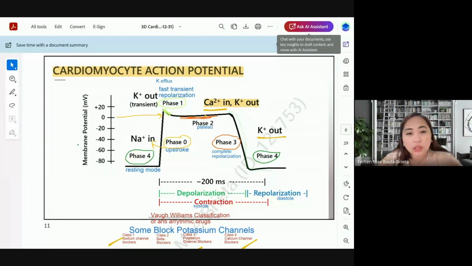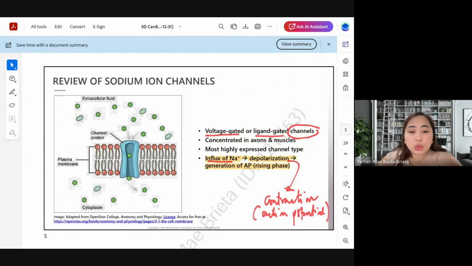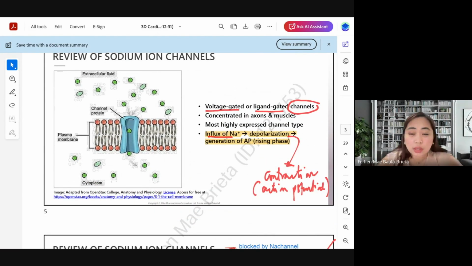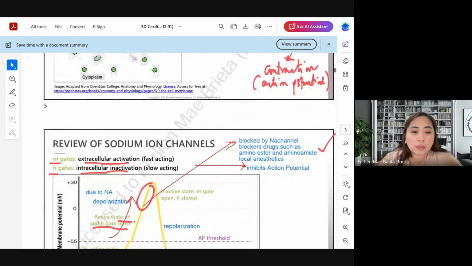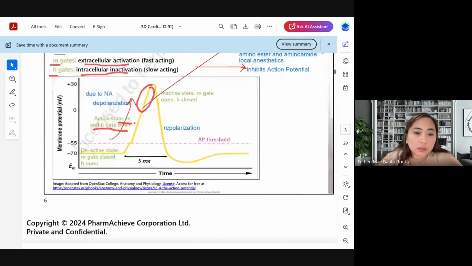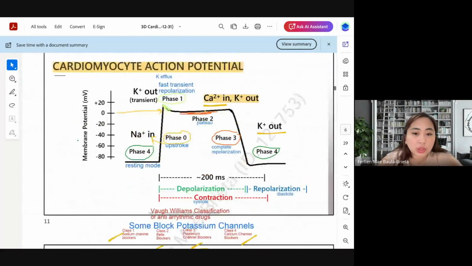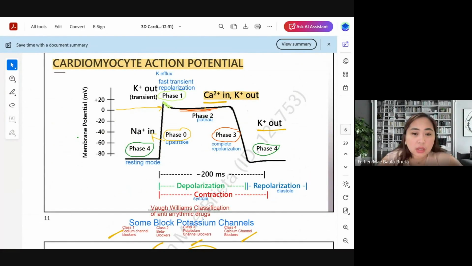So this is a single heartbeat that happened in our sodium ion channels, no? And in the plasma, or specifically in the cardiomyocytes or in the heart muscle. So it can be displayed this way, but this is the most expanded version where you can see there is the resting mode, the upstroke, the plateau, and the relaxation, the complete relaxation.